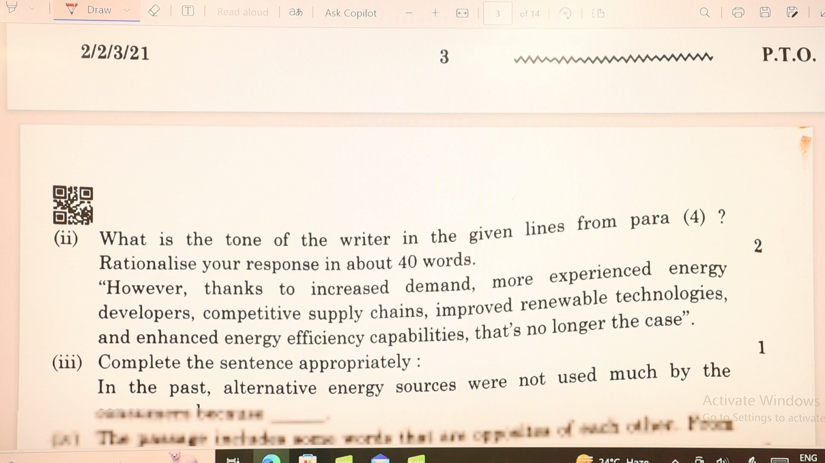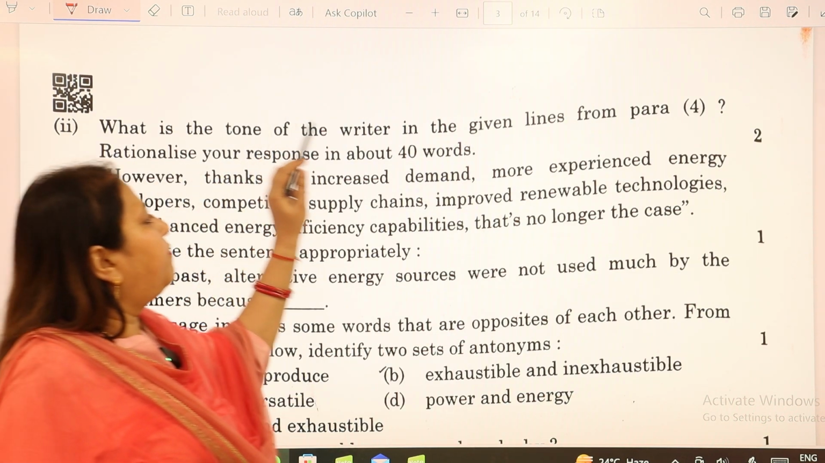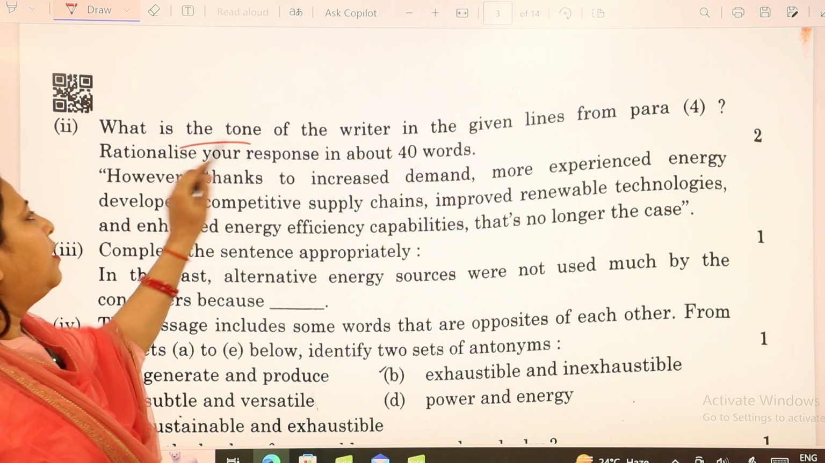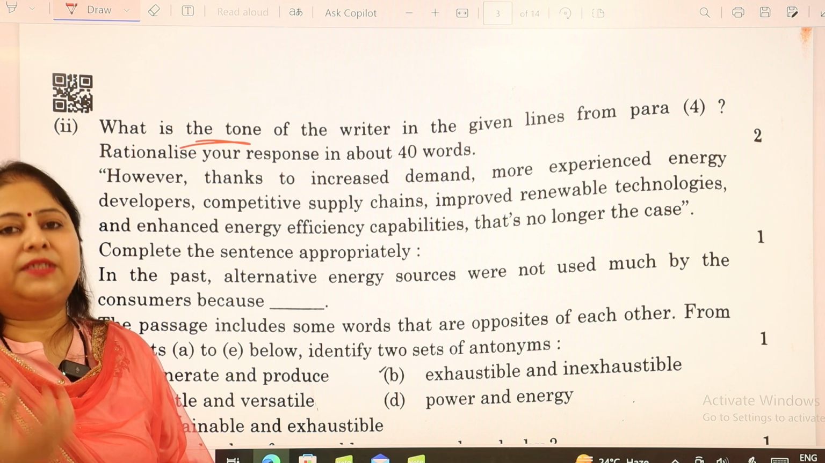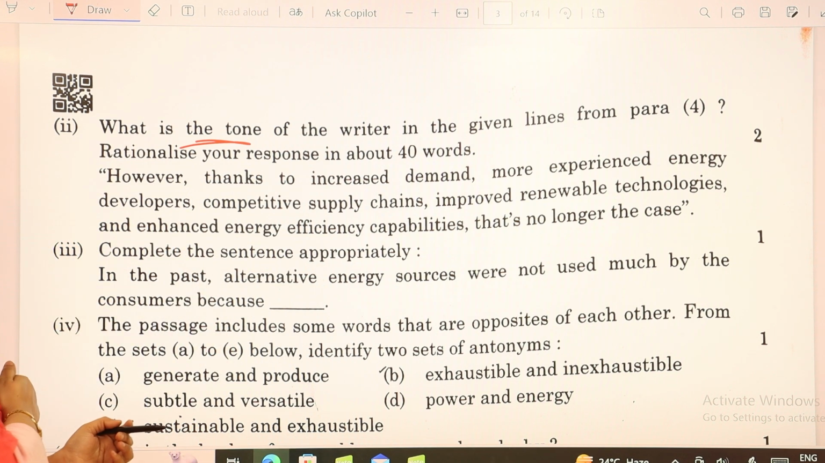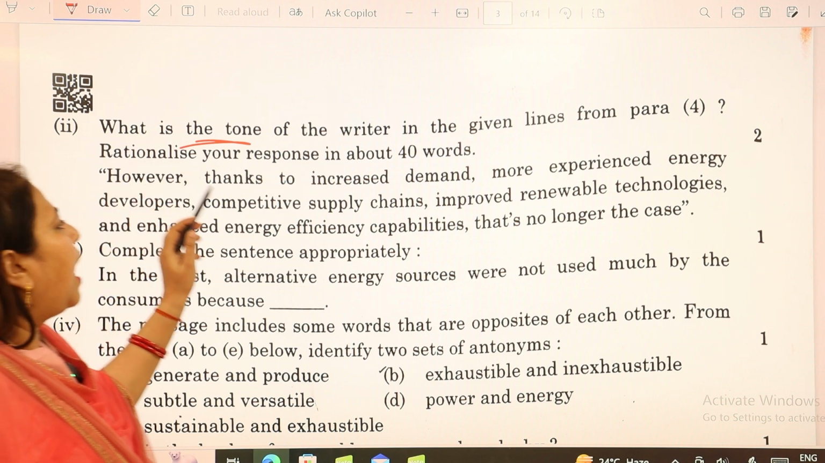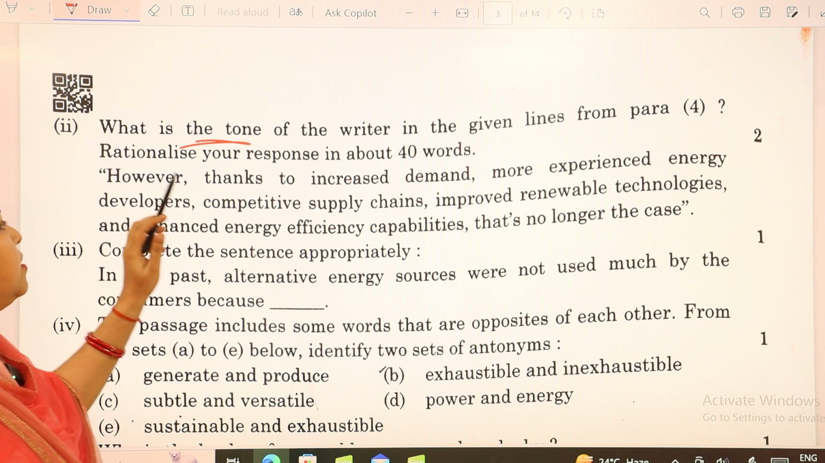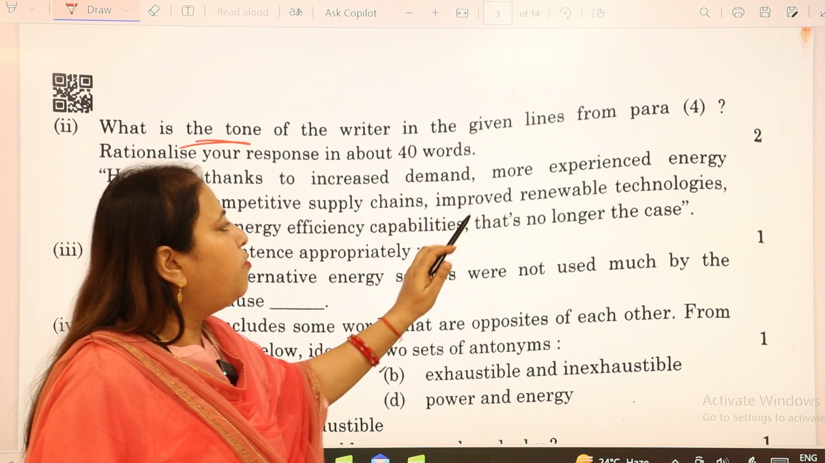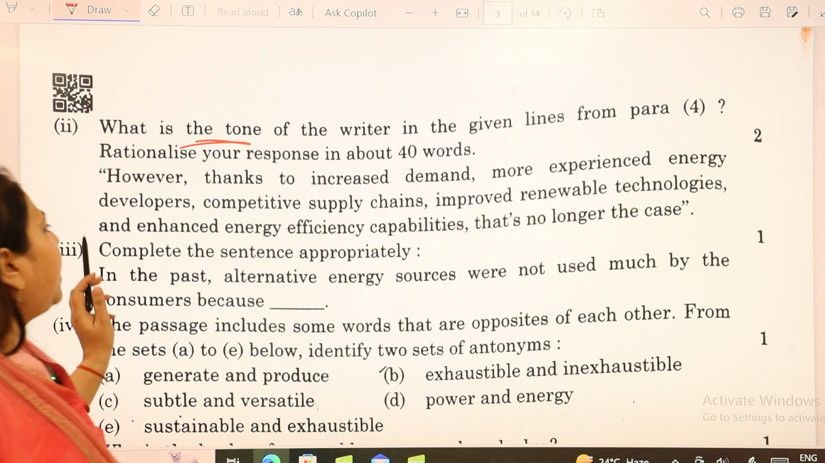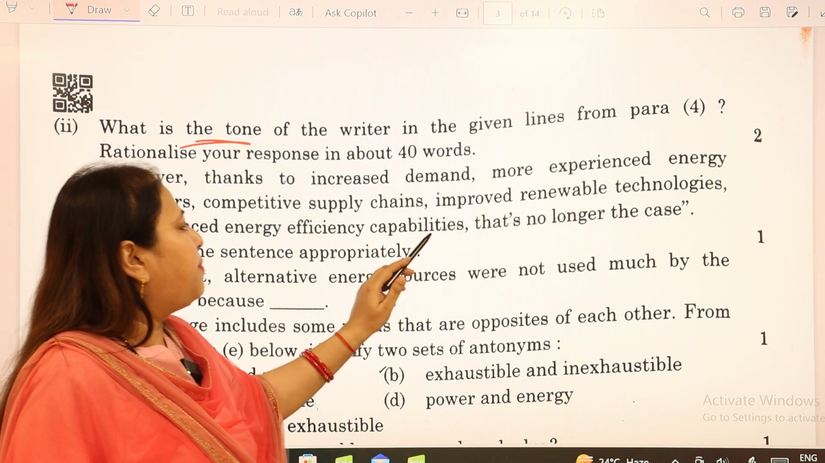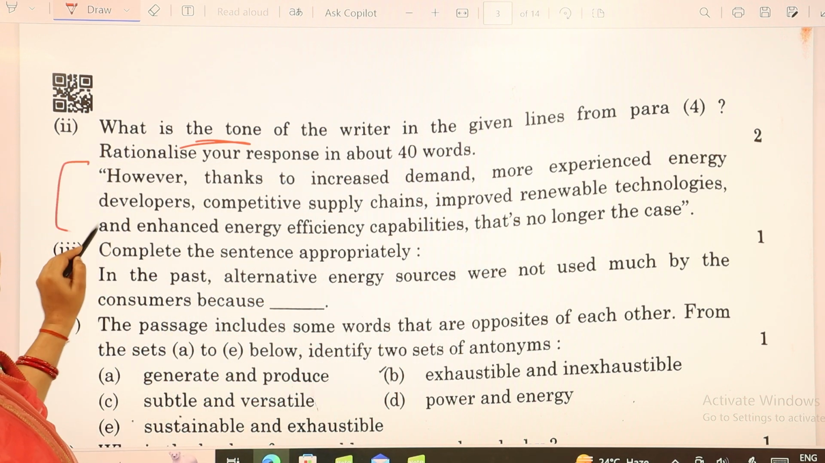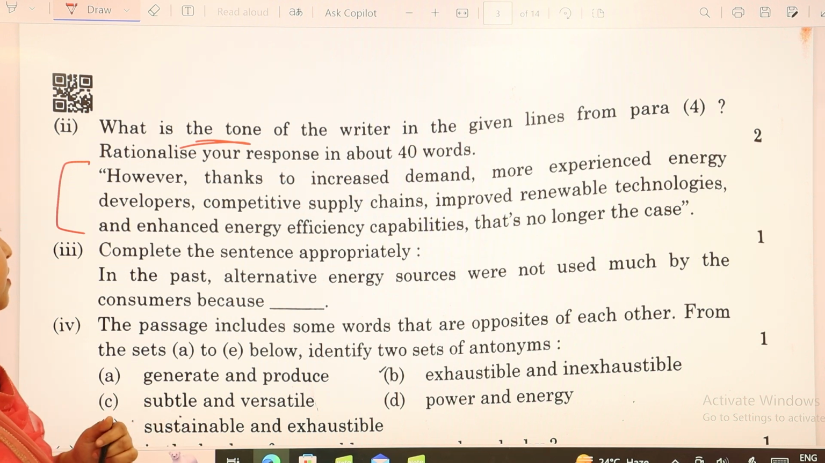Then we move to the second question. What is the tone of the writer in the given line from para 4? We have to find the tone, that means how the writer is presenting this comment. However, thanks to increased demand, more experienced energy developers, competitive supply chain, improved renewable technologies, and enhanced energy efficiency capabilities, that's no longer the case. So these lines are given, to which we have to tell what the tone of the writer is.